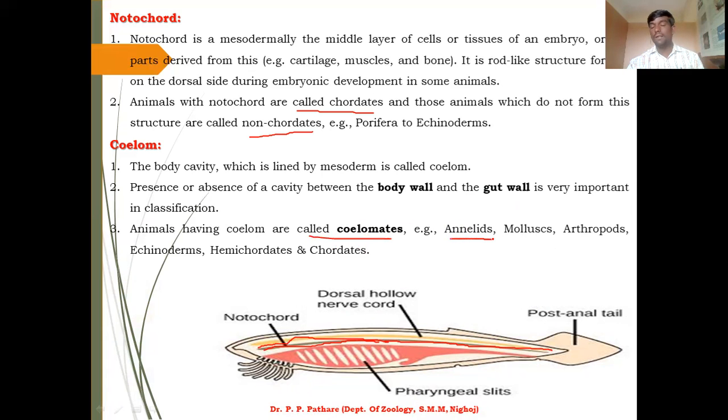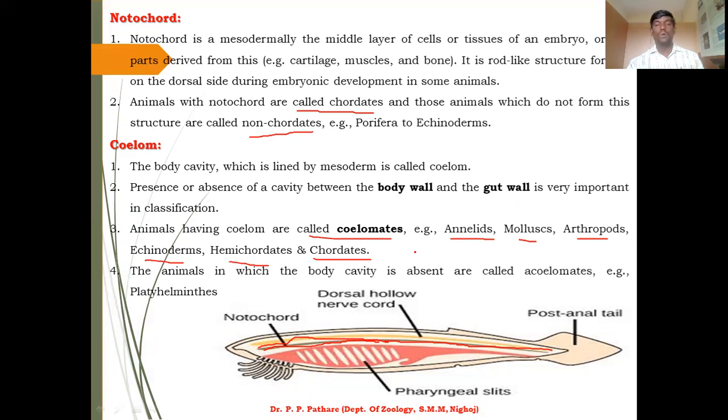For example, annelids, molluscs, arthropods, echinoderms, hemichordates, and chordates. These groups or phyla of animals always show a coelomic cavity in their body. That is called coelomate animals. And those animals that do not show the cavity are called acoelomate animals. I hope you understand the function and structure of coelom. The animals in which the body cavity is absent are called acoelomate.